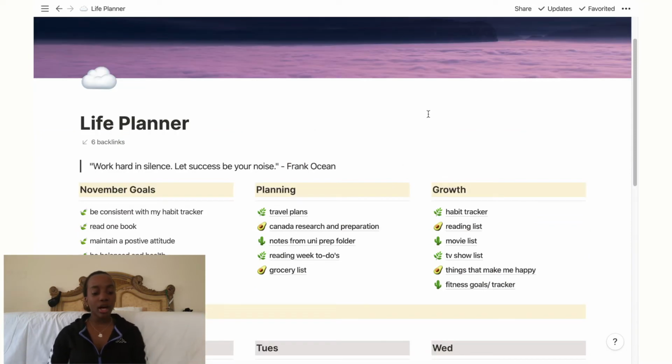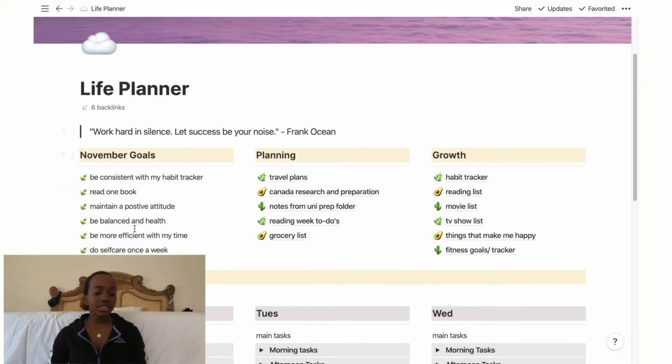But yeah, at the top I have a quote that says, "Work in silence, let your success be your noise," by Frank Ocean. Over here, this is a section that I update every single month, and I just have my goals for the month. So my goals are: be consistent with my habit tracker, read one book, maintain a positive attitude, be balanced and healthy, be more efficient with my time, and do self-care once a week.